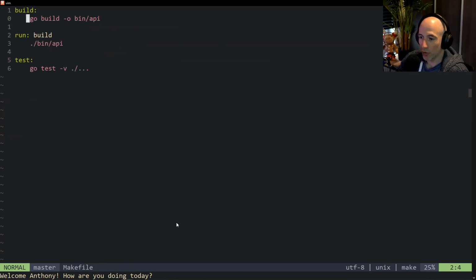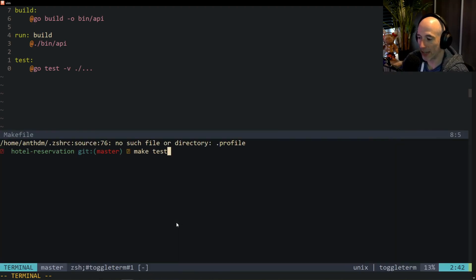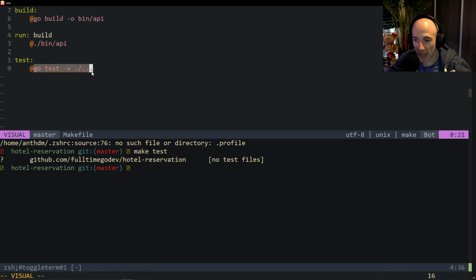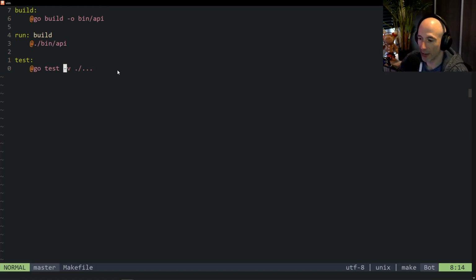Yeah, the next thing we're going to do in our makefile is append @ to these statements. Because if we do that, then if we do it again, for example, make test, we're not going to see this command being printed out, right? It's basically to hide the go test line. We don't care about that. We just need the output of the command itself, not that string, right? So that's fine, cool. That's some stuff we already have.